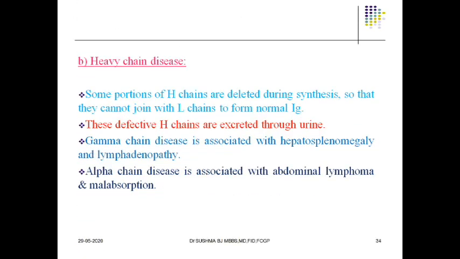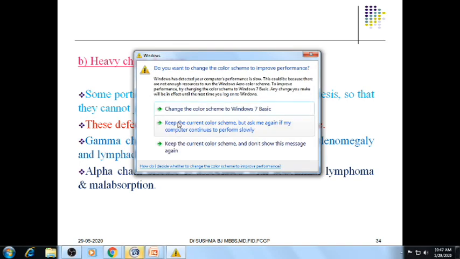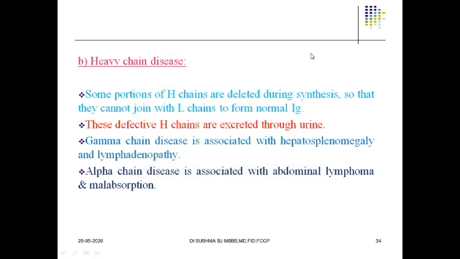Now there is something called heavy chain disease. The name itself indicates it. Some portions of the heavy chains are deleted. What happens during the production of immunoglobulins? Some portions of the heavy chains may get deleted during their synthesis. In that case, they cannot join with the light chains, because some portions are deleted. It can be the constant region or the variable region, but they are going to get deleted. Due to this, the light chains are unable to identify them, and they are unable to form a normal immunoglobulin. These defective heavy chains are going to be excreted in the urine. Hence, it is called heavy chain disease.